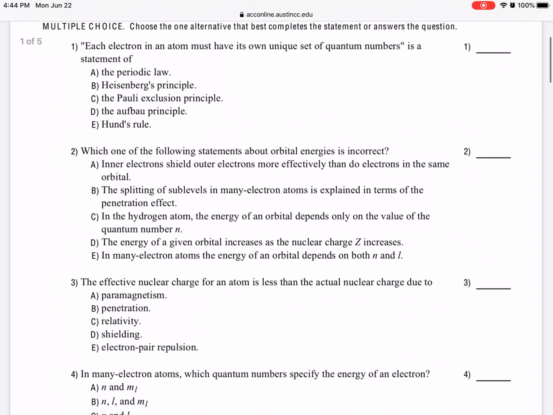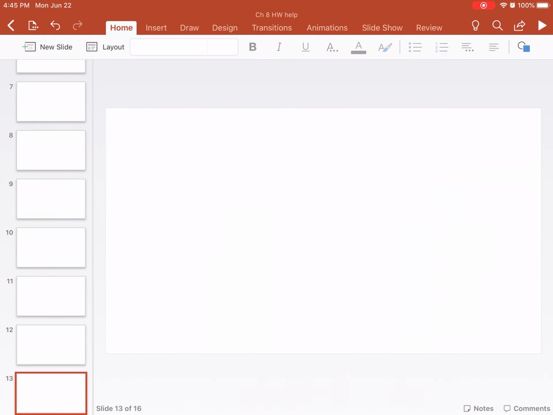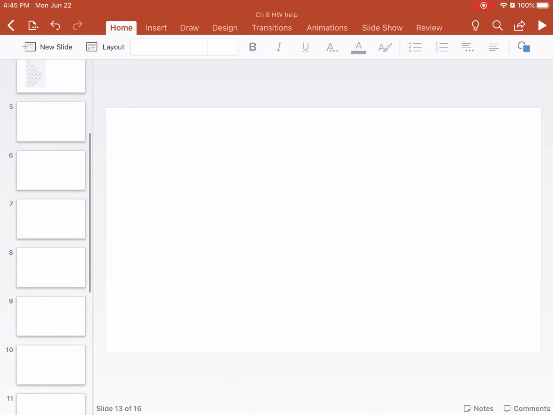Okay, and for number 2, which one of the following statements about orbital energies is incorrect? A is inner electrons shield outer electrons more effectively than do electrons in the same orbital. That's true. What that means is, now we know that the electrons are in orbitals, right?